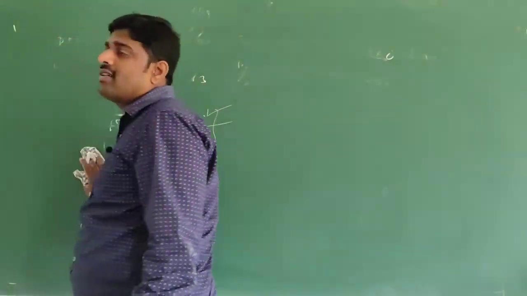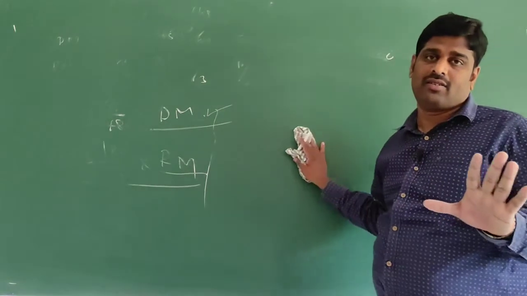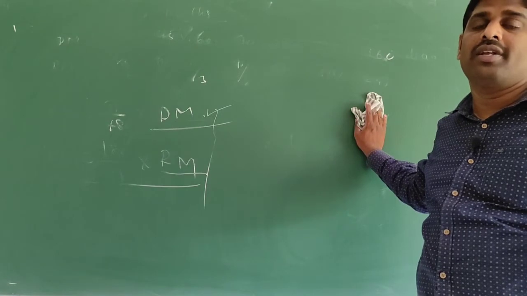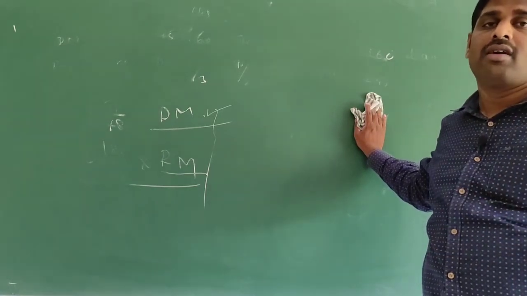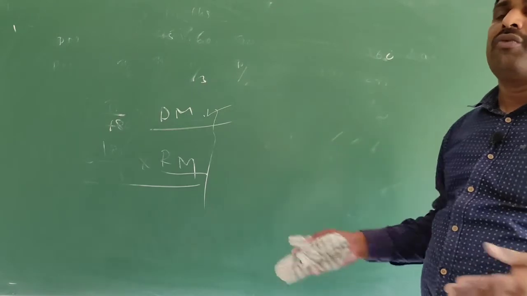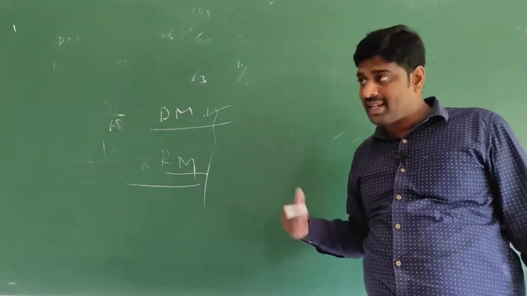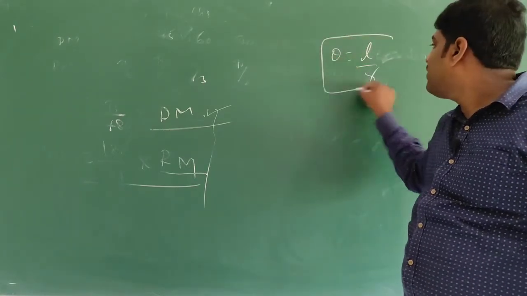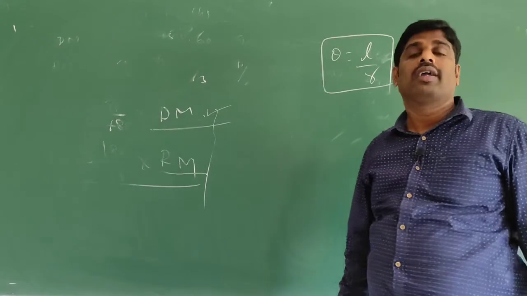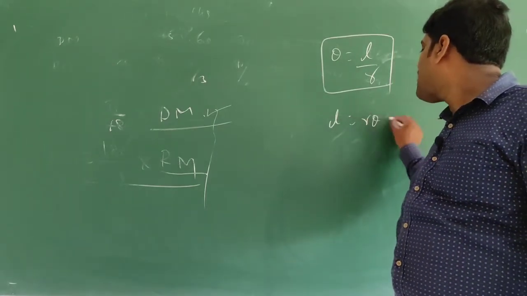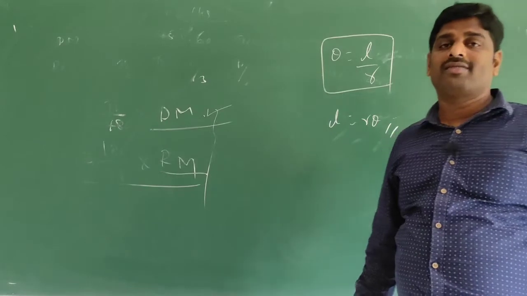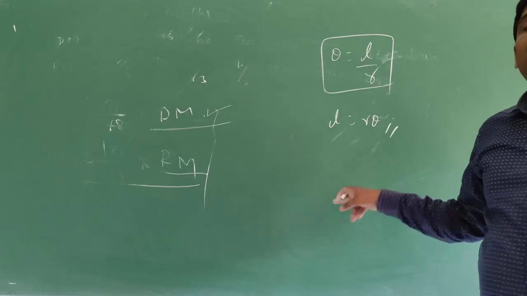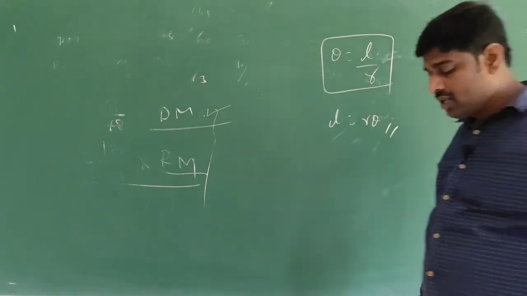In the first exercise, there are problems based on radian measure and degree measure: convert degree measure to radian measure and radian measure to degree measure. Other problems are when an angle is subtended by a circle. For those problems you have to use one formula: theta is equal to L divided by R. Therefore L is equal to R theta. Problems are based on degree measure, radian measure and this formula. Okay, we will move on.